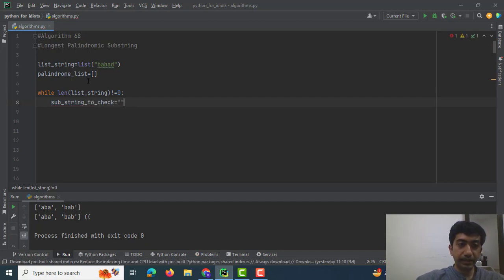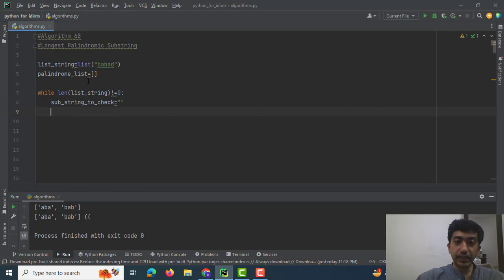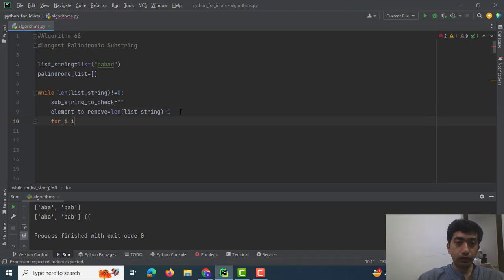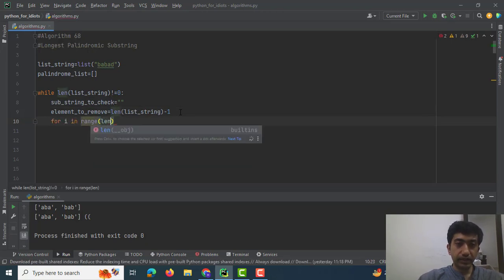It would initially be blank, and since the pop function removes characters using index, I would make a variable, element to remove, and I would give it a value of len of list string minus 1. Then I would use a for loop: for i in range(len of list string - 1, -1, -1).